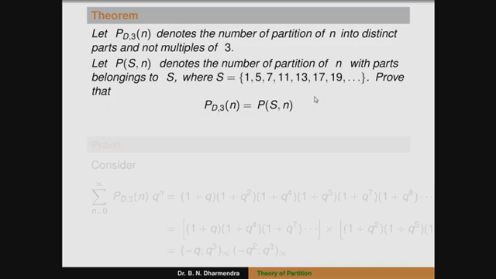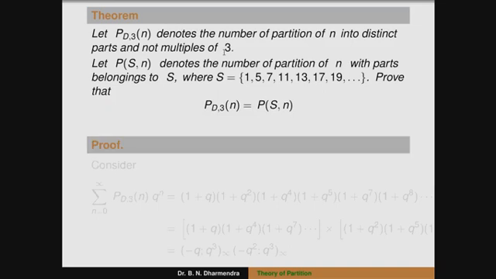Now, we have to consider the LHS side. What is the condition? The number of partitions of n into distinct parts, not multiples of 3. The distinct terms means minus q infinity. The terms not containing q: 1 minus q to the power of 6, 1 minus q to the power of 3, 1 minus q to the power of 9.